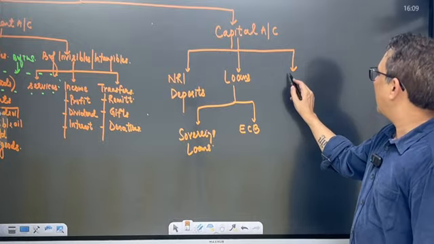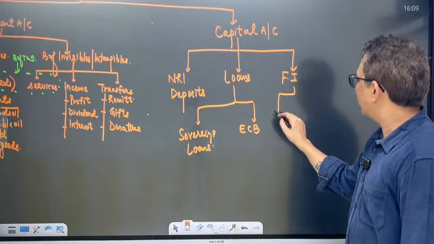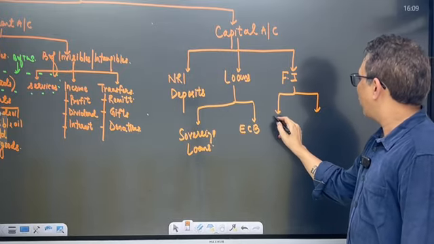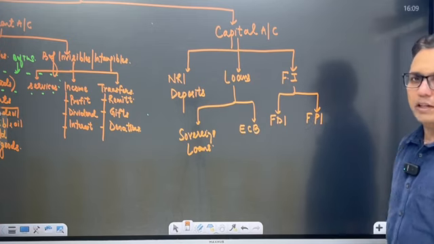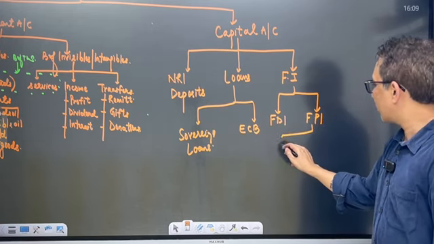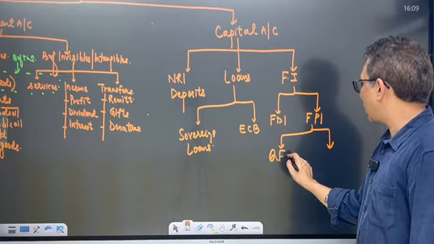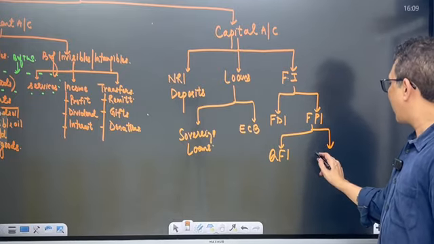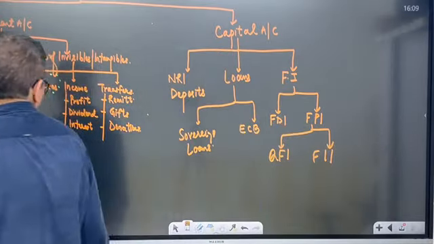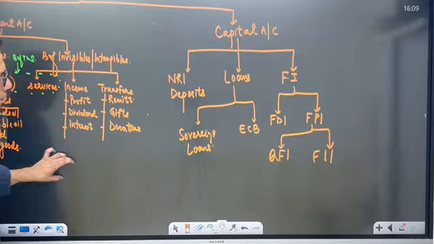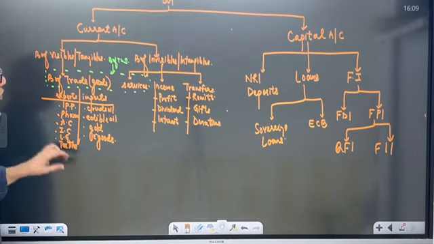And then last is foreign investments. Foreign investments consist of two: foreign direct investment and foreign portfolio investment. The foreign portfolio investment consists of two subheadings, which is QFI, that is qualified foreign investment, and FII, foreign institutional investment. So this is the diagram for balance of payments.